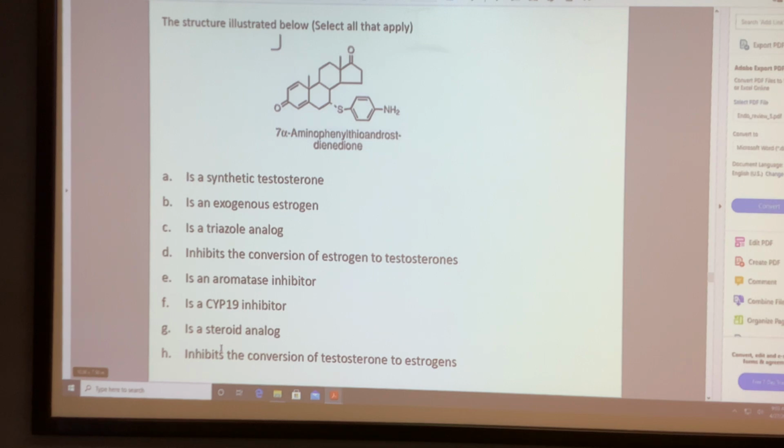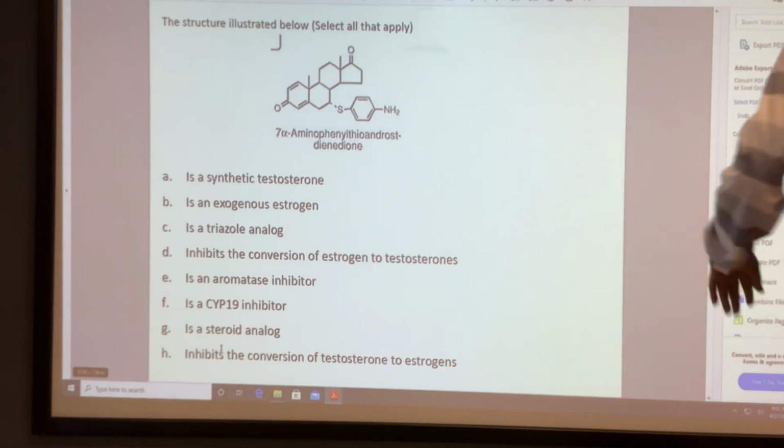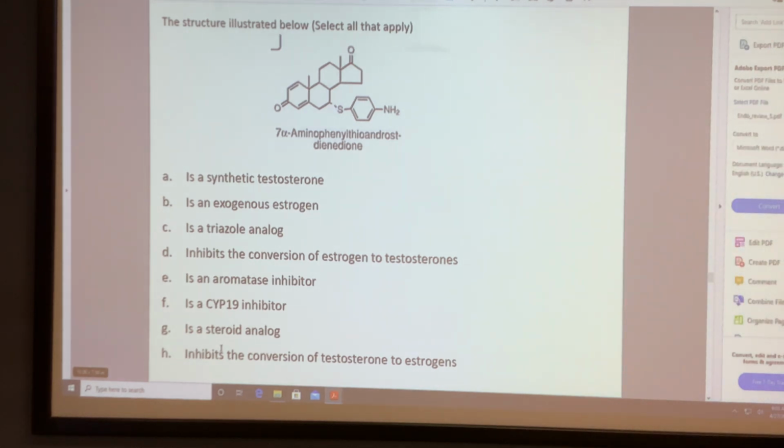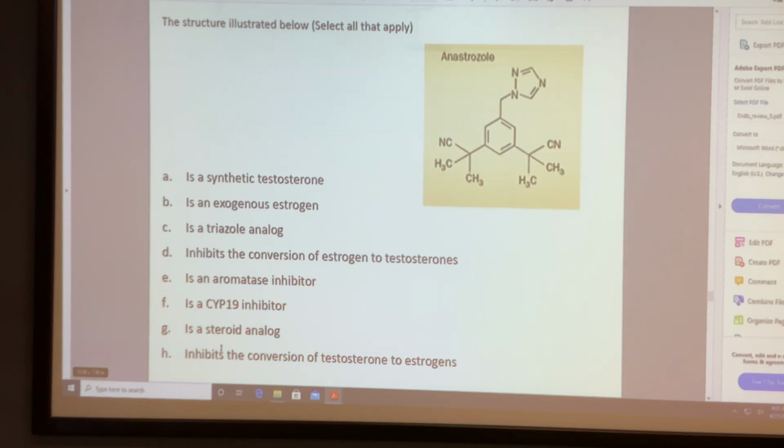G is right. It's a steroid. Testosterone. No, H is not. So H is right. That is aromatase activity. That's all. So E, F, G, H. This is a triazole analog.